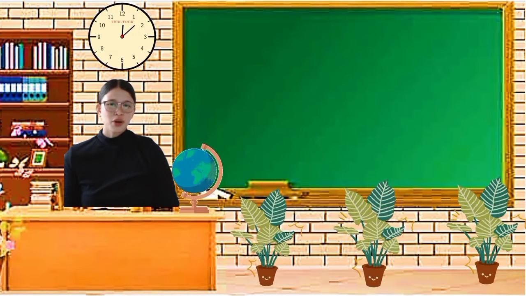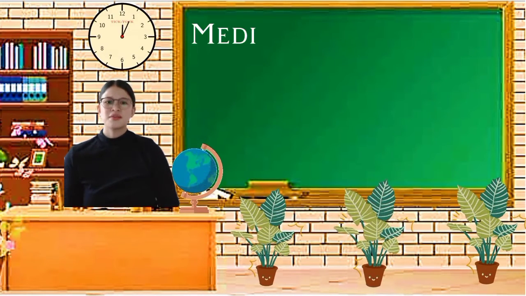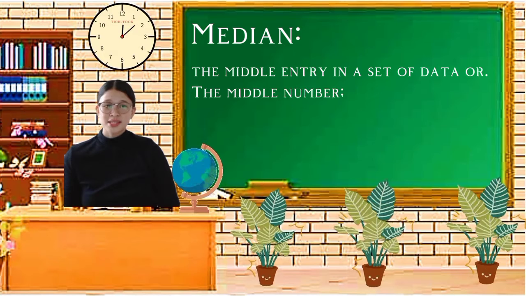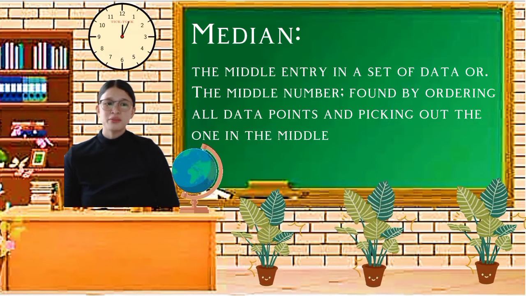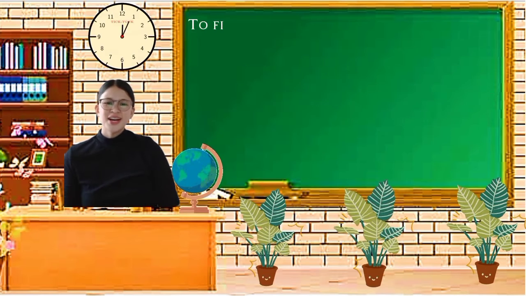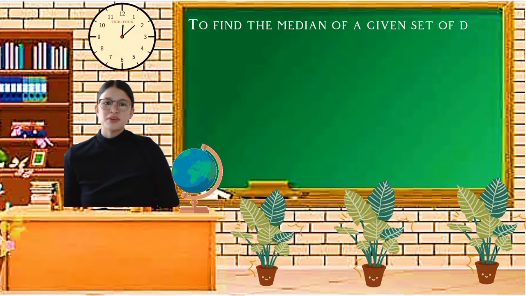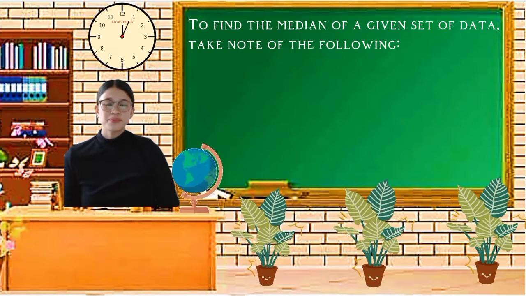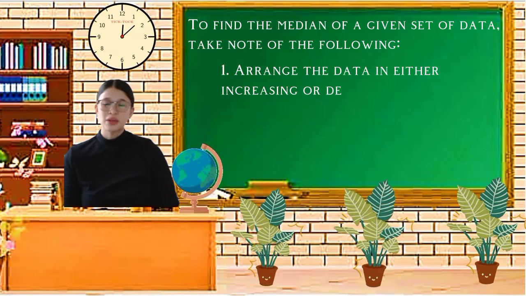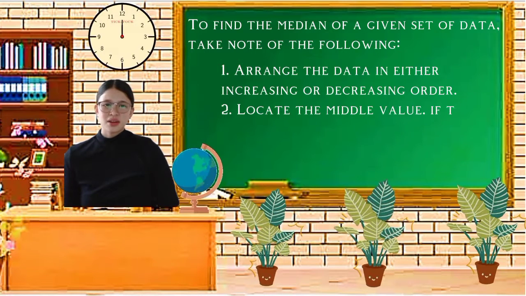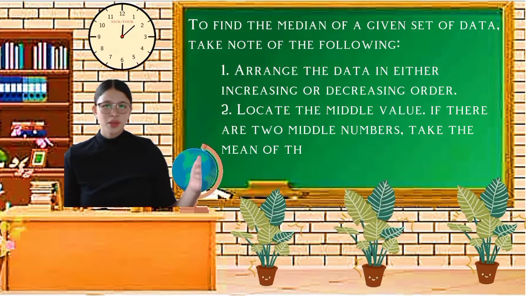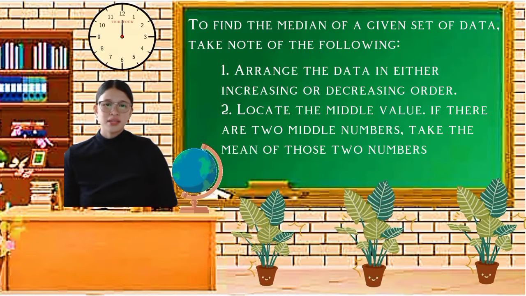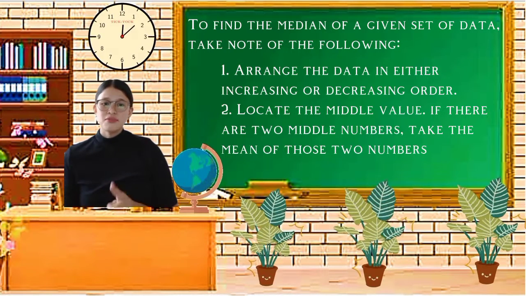Now let's move on to the second, the median, the middle entry in a data set, or the middle number found by ordering all data points and picking out the one in the middle. To find the median of a given set of data, we have to take note of the following. First, arrange the data in increasing or decreasing order. Second, locate the middle value. If there are two middle numbers, take the mean of the two, and that would be the median.